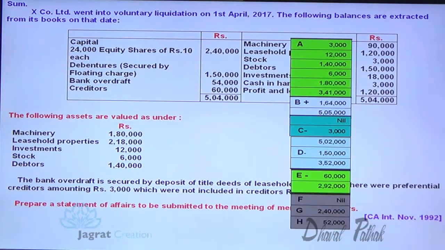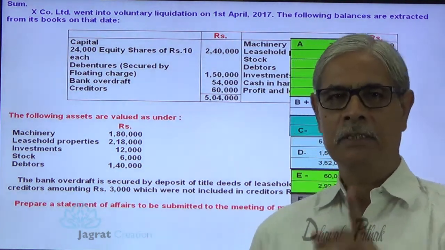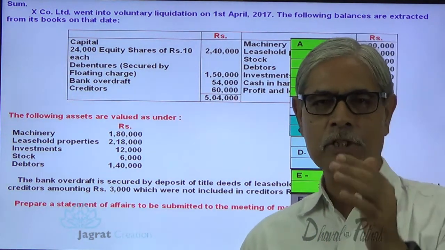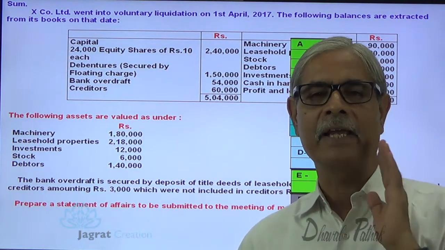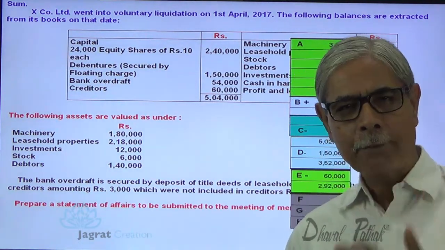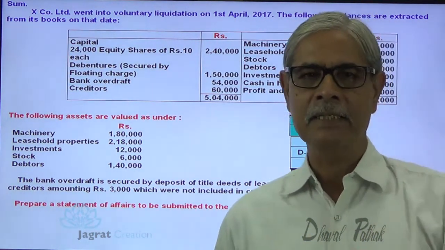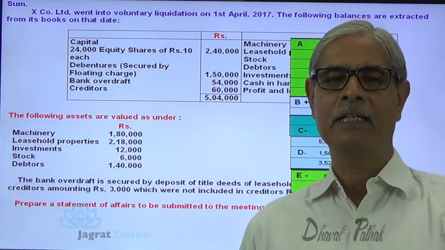So F, preference share capital nil, equity share capital 2,40,000. So list H says that after making all the payments even to equity shareholders, there is a surplus of 52,000. So this list H shows surplus available after satisfying all the claims. Or it may also show you the deficiency, means funds not available to settle all the claims against the company.